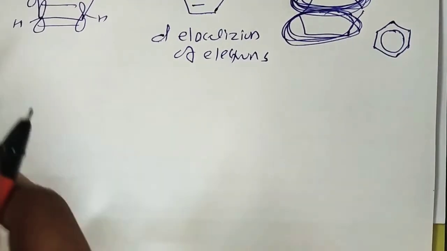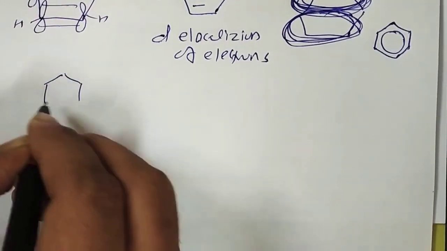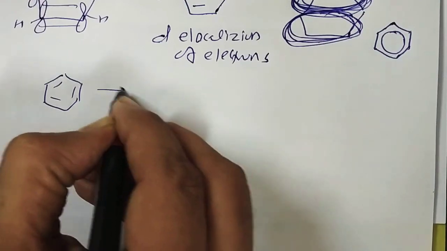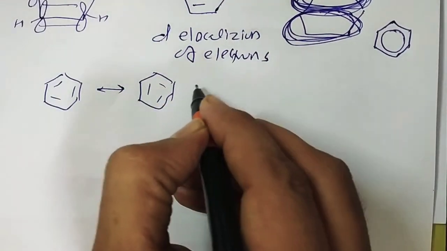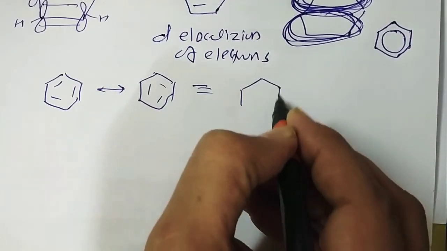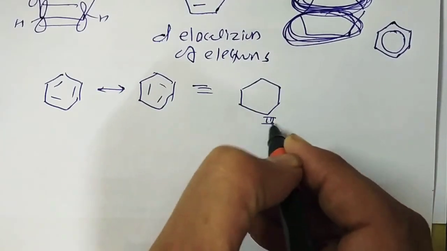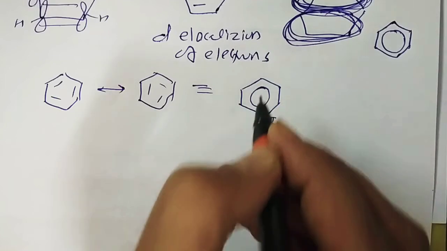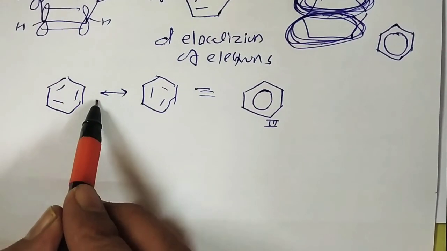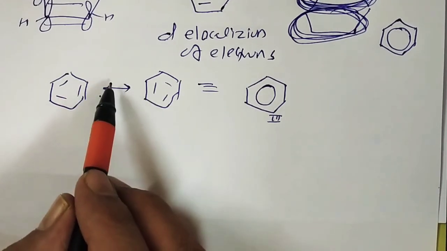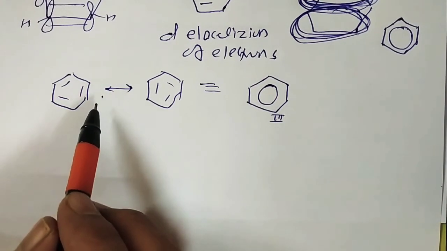So now we can draw the resonance structures like this: the first canonical structure of benzene, the remaining canonical structure of benzene, and now we draw the third one, the resonating structure, a hybrid structure of benzene. This arrow should be clearly distinguished from that used for an equilibrium. It's not equilibrium, this is a resonance phenomenon.